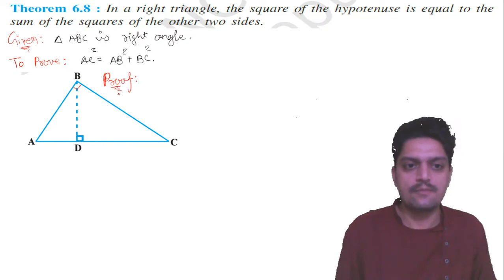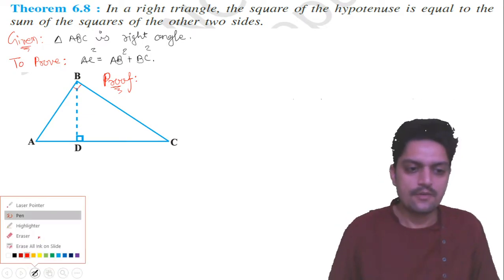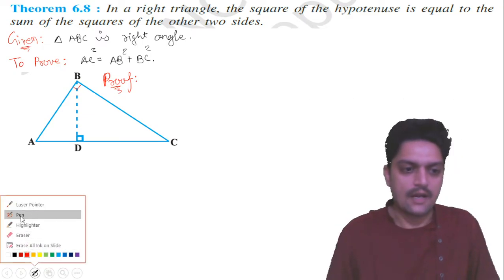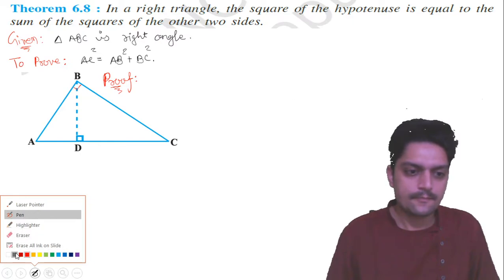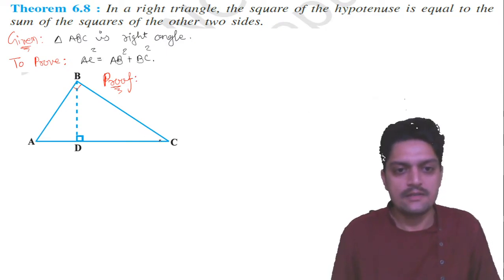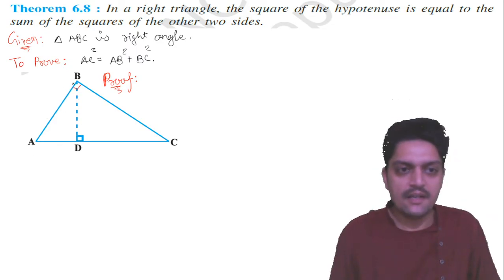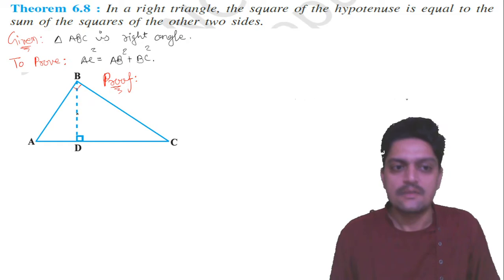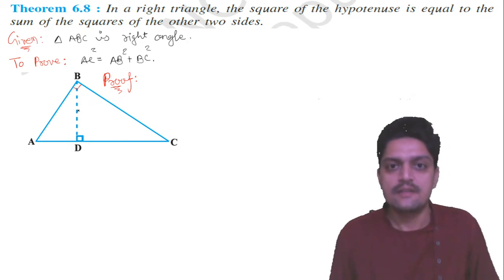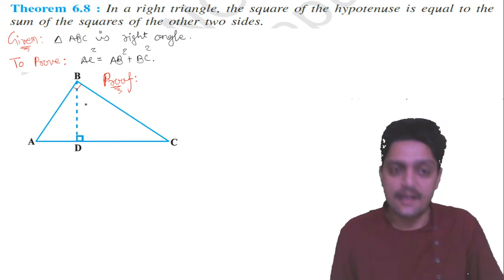This is the proof. So in the proof, what do we have to write? In triangle ABC, there are two triangles, ABD and BDC. First we will take the ratio using the similarity theorem.